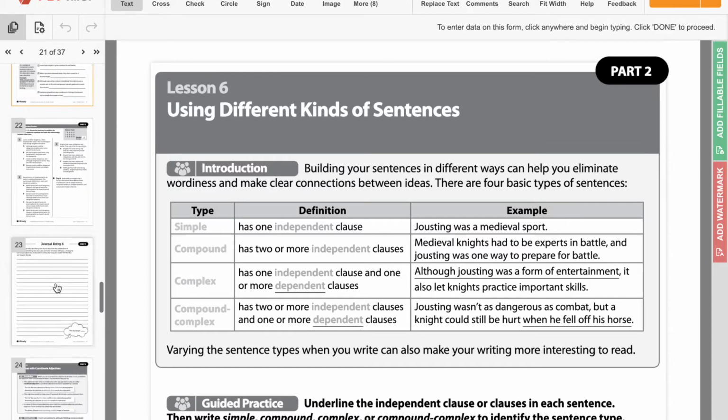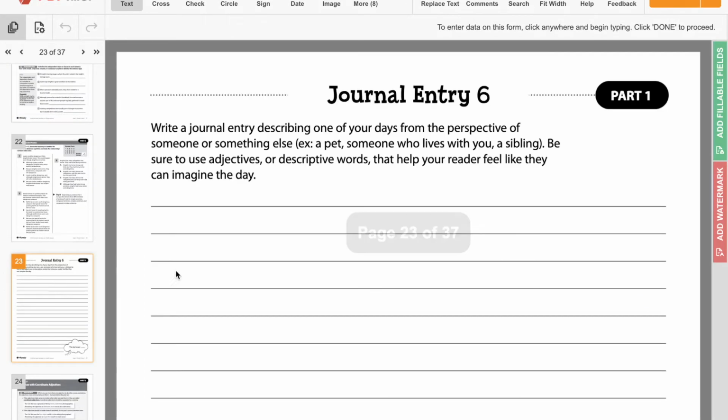So the second option for your journal entry is journal entry 6, which is on page 23. So you can either choose page 20 or 23. 23 says, write a journal entry describing one of your days from the perspective of someone or something else. An example of that would be a pet, someone who lives with you, a sibling, your parents. Make sure you're using adjectives and descriptive words that help the reader feel like they can imagine the day. So you're describing a day in your life, but written like you're someone else.